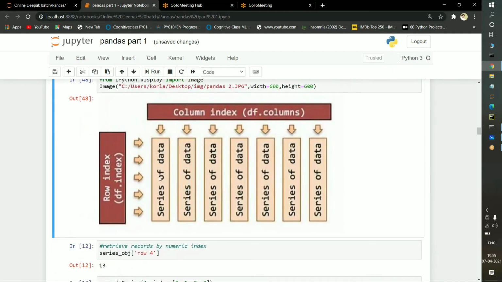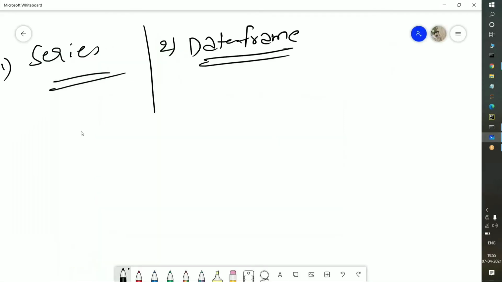If you observe here, see, row index, whatever the data you have taken, each and every data is having the index positions. And you need to understand one thing, the series is nothing but one dimension data here. Okay, series is nothing but one dimension data. With the help of one dimension data, we can discuss series very clearly.